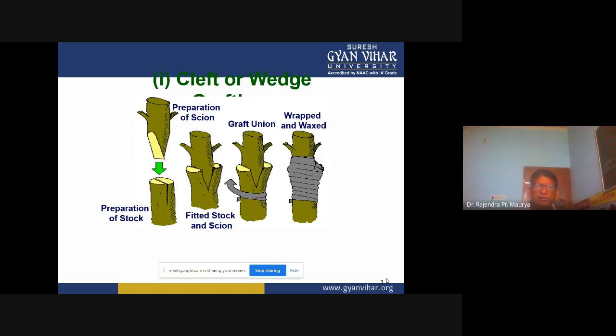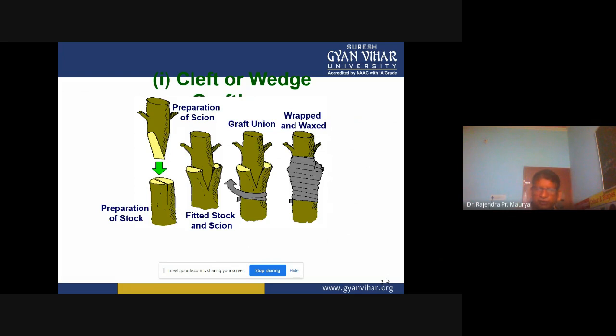Then you can see the upper one, the scion, that is the desirable variety, with almost the same stem diameter. We make a V-shaped slanting cut on both sides, so we make tapers. After that, you see this arrow: when we have split the rootstock into equal halves, we insert this scion.